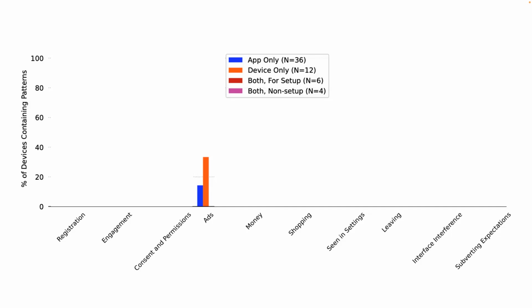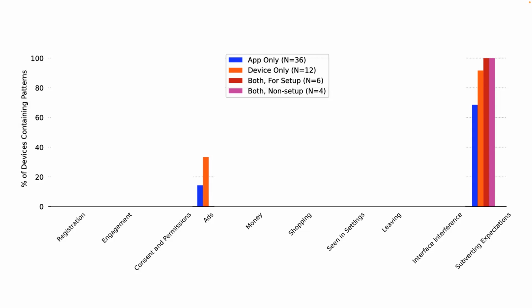So as shown here, the dark patterns in the ads context were relatively unpopular overall, and only found in less than 40% of 2 modality types devices. But in our codebook, we classified non-traditional, internal, advertising-like behavior under subverting expectations, as traditional ads are treated quite differently in the law and have disclosure requirements.